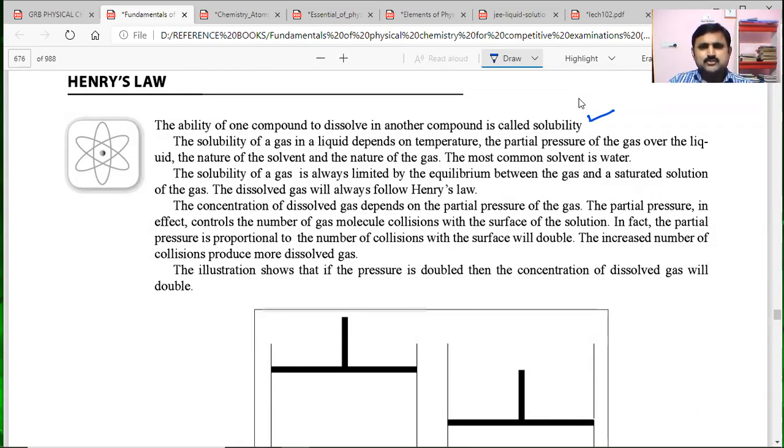Of that, the solubility of the gas in liquid generally depends on what factors, we will learn. After that, the solubility of the gas is always limited by equilibrium between the gas and the saturated solution of the gas. So gas already dissolved and gas which is yet to be dissolved, between them equilibrium is always established.